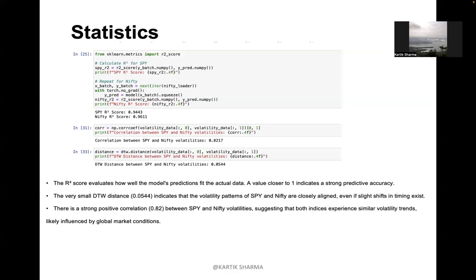And now talking about the correlation. Correlation is a linear relationship between two variables, as we all know, and the value ranges between -1 and 1, basically perfect negative correlation or perfect positive correlation, and a value closer to 0 indicates no correlation at all. Here we can see that the correlation is 0.8217. So it is a strong correlation of 82.17% between the SPY and Nifty. This indicates that as the SPY volatility increases, the Nifty volatility tends to increase as well.